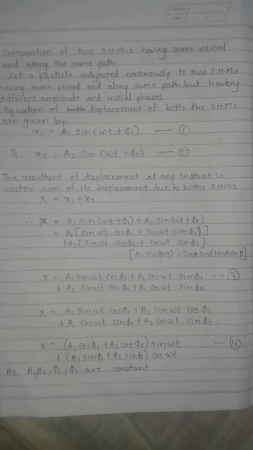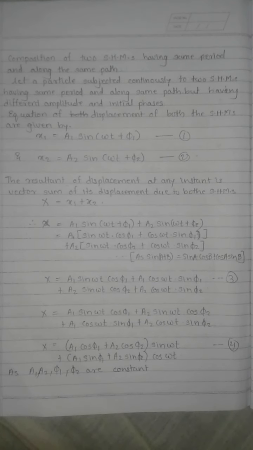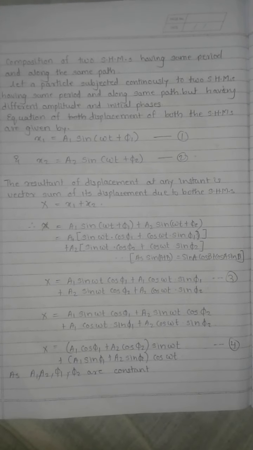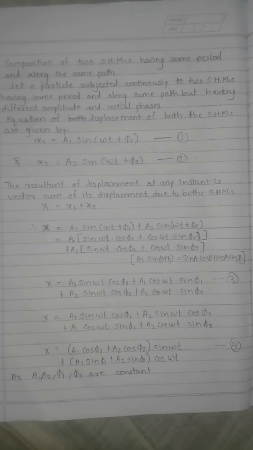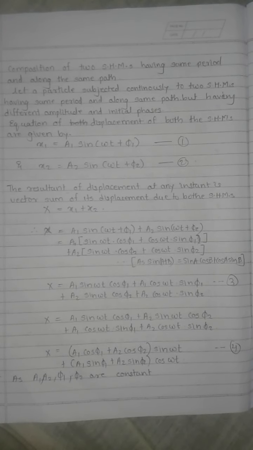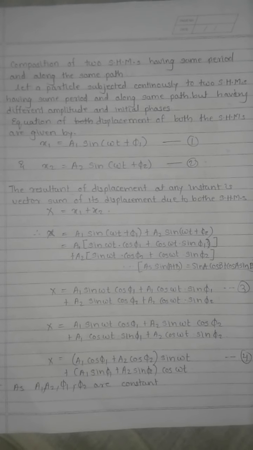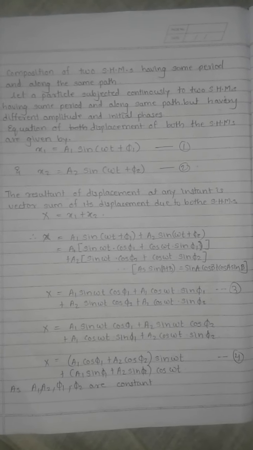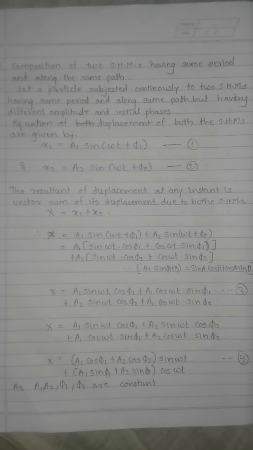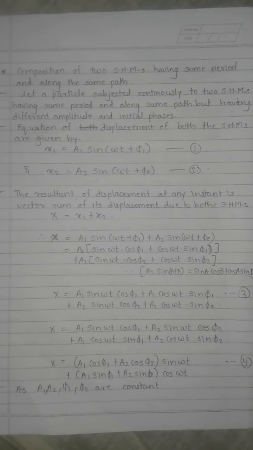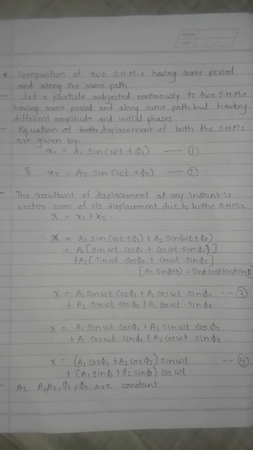So we have to consider a particle that is subject to two SHM having the same period and along the same path, but having different amplitude and initial phase. Both of them have different amplitudes, and they do not start simultaneously. One starts earlier, another starts later, so there is a change in the phase.